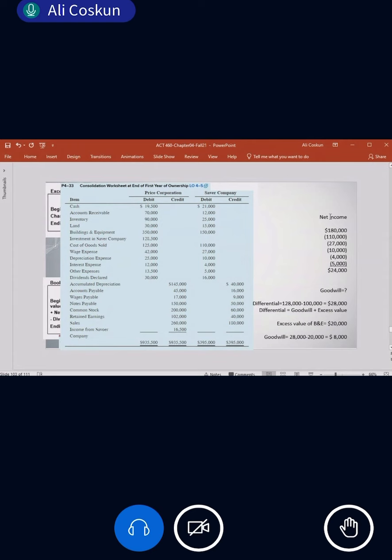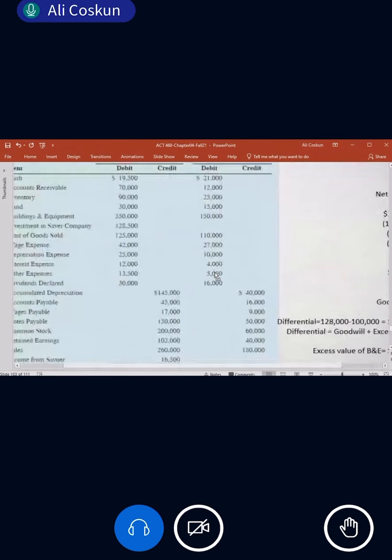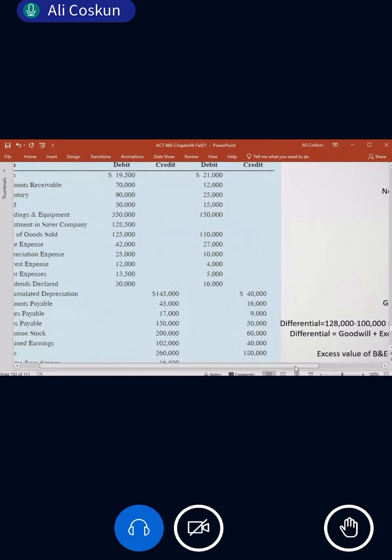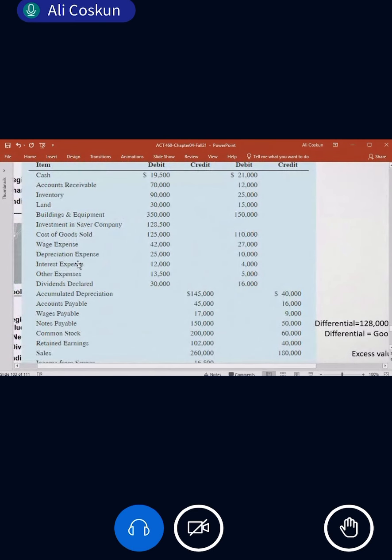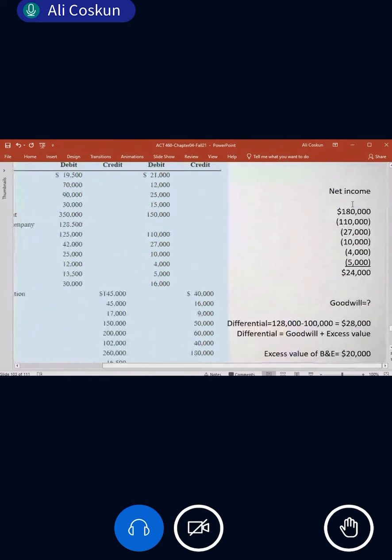Second one, net income. How much is the net income? Net income is the difference between sales, 180, and all expenses: cost of goods sold, wage expense, depreciation expense, interest expense, other expenses. The difference between revenue and all expenses is 24. What is this 24?